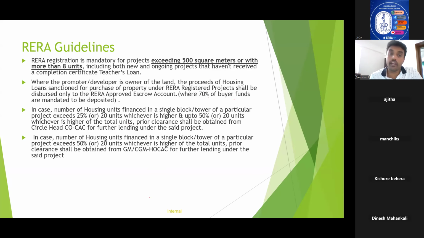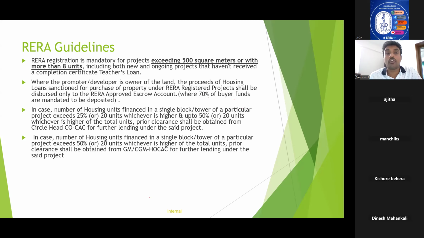Now, another important guideline is the RERA. What is the RERA full form? It is Real Estate Regulatory Authority. So, in order to safeguard the interest of buyers in the case of purchase of flat, the central government has come up with a statutory body that is called RERA, and it is set up in each state under the supervision of the state government.